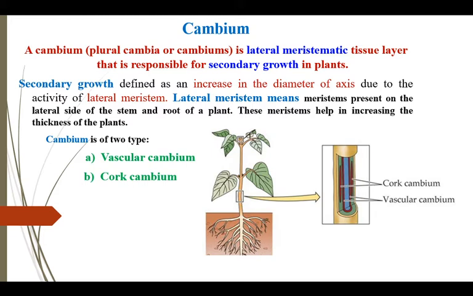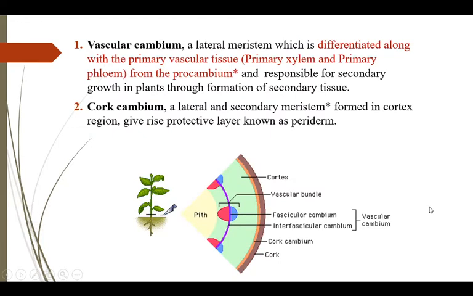Cambium is of two types, cork cambium and vascular cambium. A vascular cambium is a lateral meristem which is differentiated along with primary vascular tissue, primary xylem and primary phloem, from the procambium, responsible for secondary growth in plants through formation of secondary tissue.